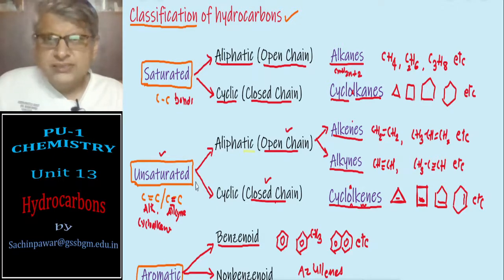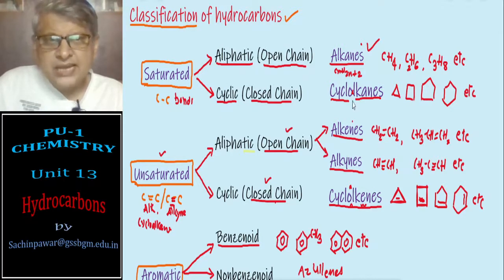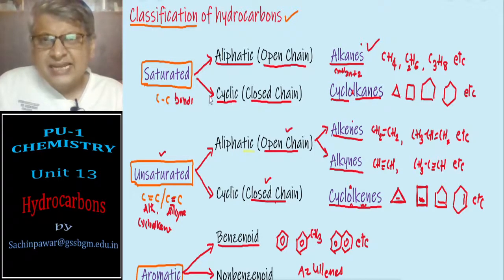Okay, so this is the complete classification of hydrocarbons. Alkanes, aliphatic saturated hydrocarbons containing carbon-carbon single bond. Cycloalkanes, cyclic aliphatic hydrocarbons or cyclic saturated hydrocarbons containing carbon-carbon single bond.